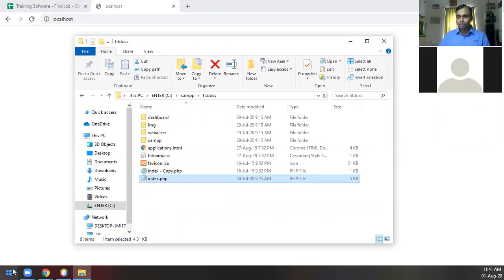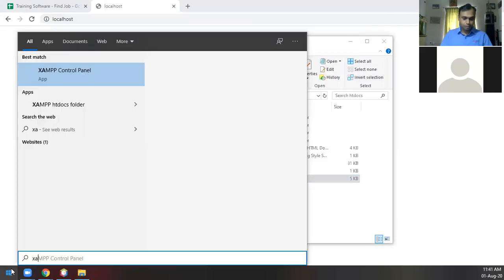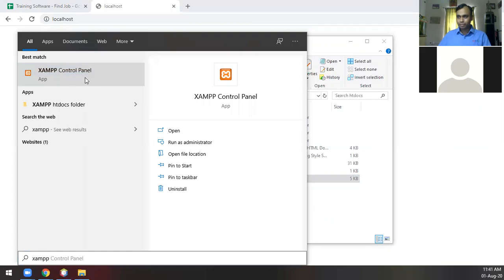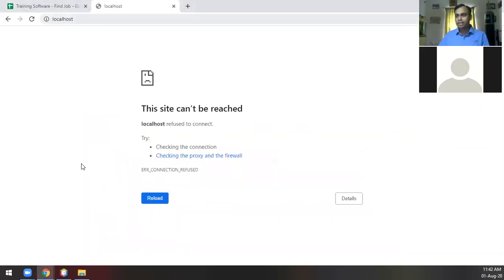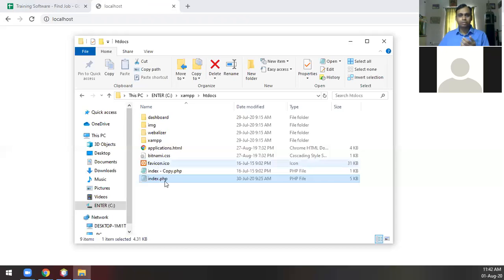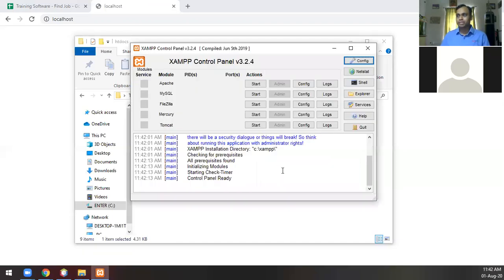So let me just open exam. There it is, the exam control panel. We'll have to switch on the Apache Linux server, and only then will this localhost run and your index.php, whatever content is there, show on the browser. My exam has opened here, and let me start the Apache.